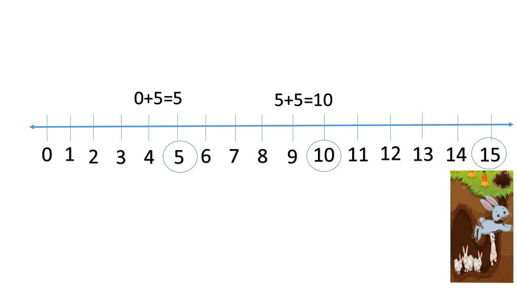Now from 10, how much should we add to reach to 15? Yes, plus 5. So 10 plus 5 is equal to 15. Now can you tell me in which number are we doing the skip count here? You're right, we are doing the skip count in 5s. Very good, children.